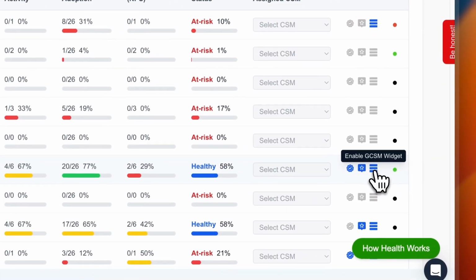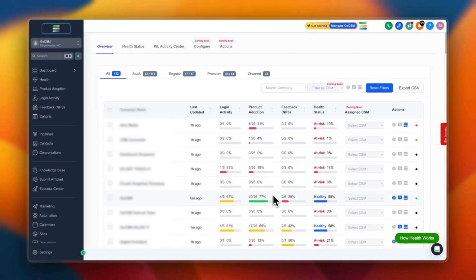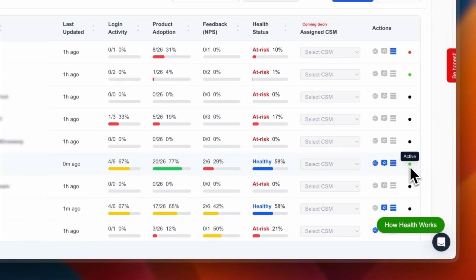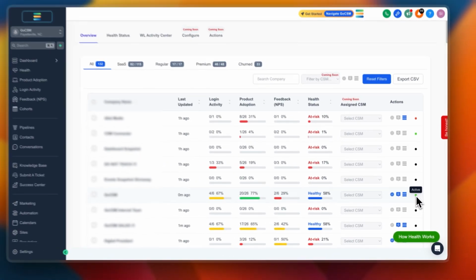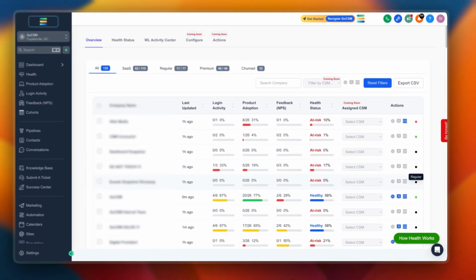And lastly, you're going to see this widget button, which will basically activate the GoCSM widget inside the sub-account in your agency. It's only going to be visible to the agency level and not to the users. It's going to help you access all this data while you're inside your agency without having to log into the GoCSM portal itself. And the small green dot basically means this location is an active SaaS. The black ones are going to show you the regular sub-accounts, basically the non-SaaS.